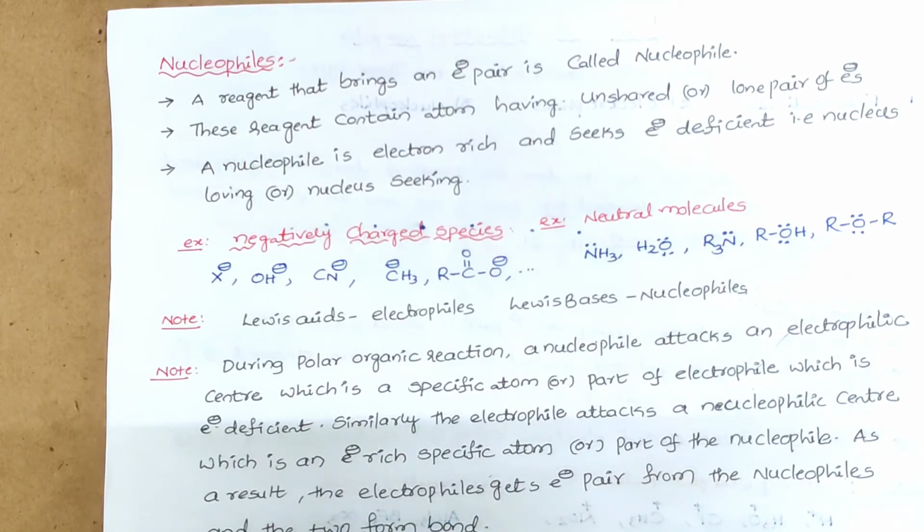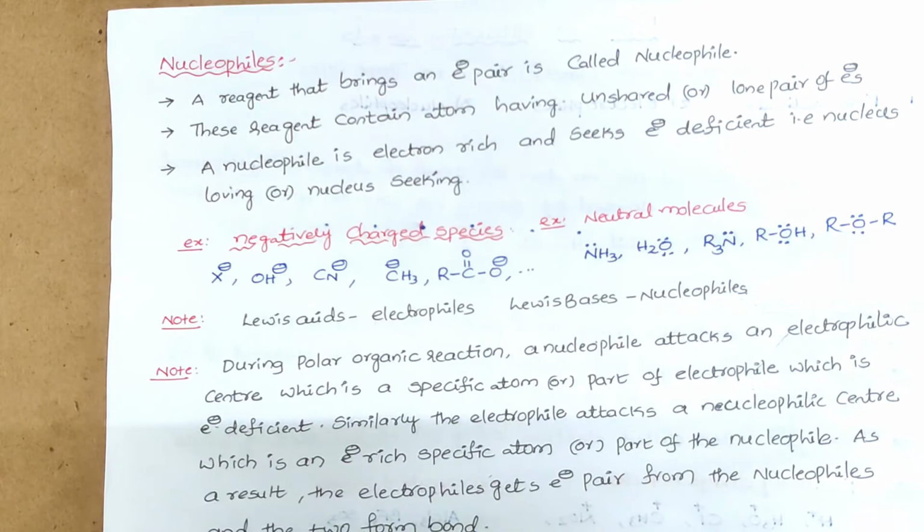X minus, OH minus, CN minus, CH3 minus, RC double bond O minus, like that. Negatively charged species are electron rich species which are ready to donate electrons. That's why these are called nucleophiles. Neutral molecules which have a lone pair of electrons are ready to donate a pair of electrons. That's why they are also treated as nucleophiles.